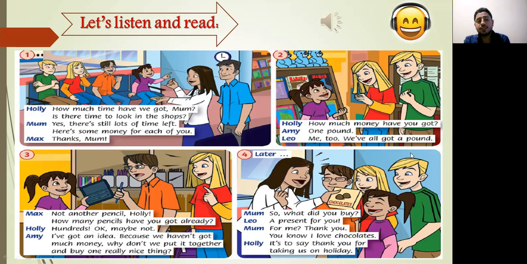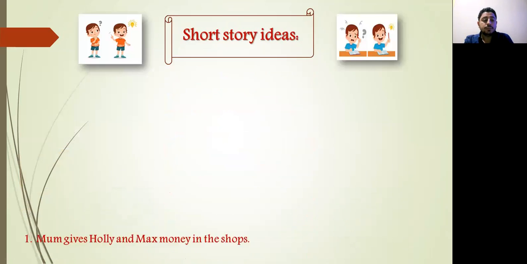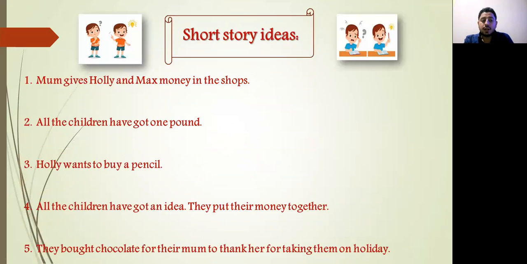Okay, after listening to the conversation, let's move to the next slide. Short story ideas. Number 1, Mom gives Holly and Max money in the shops. Number 2, all the children have got £1. Number 3, Holly wants to buy a pencil. Number 4, all the children have got an idea, then they put their money together. Number 5, they bought chocolate for their mom to thank her for taking them on holiday.